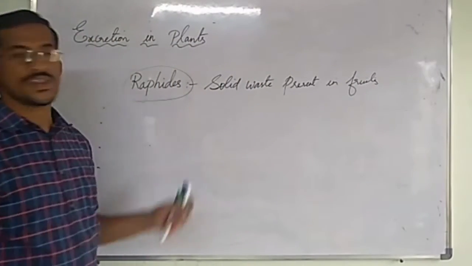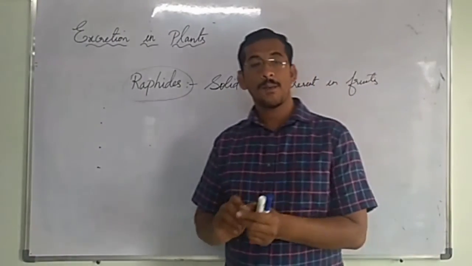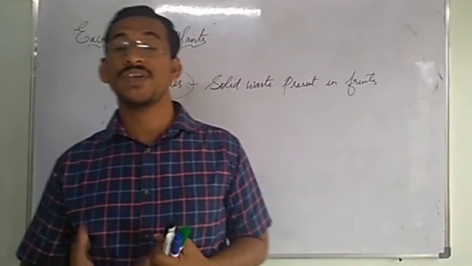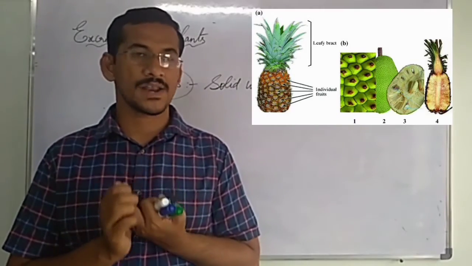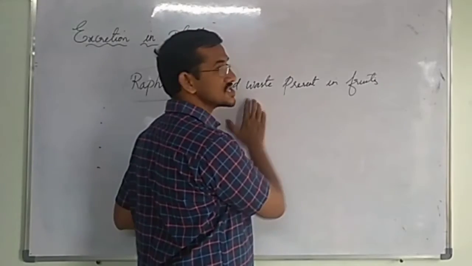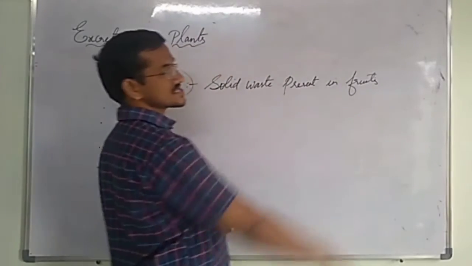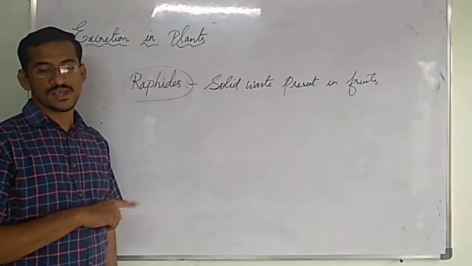Understood? So this is a very important word. I told you now only. Plants store their waste materials in fruits, leaves and bark of a plant. So the solid waste which is stored in fruits is called rhaphides. So this is very important, 1 mark answer.